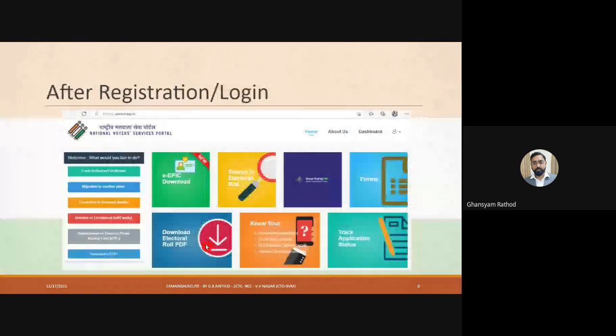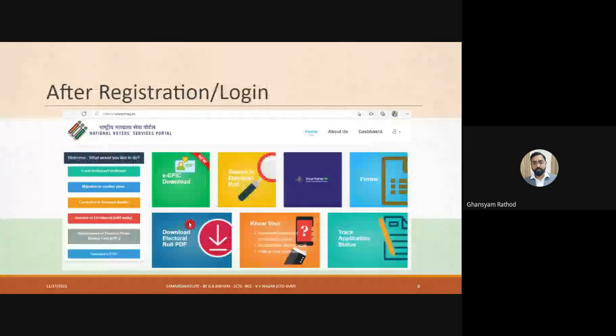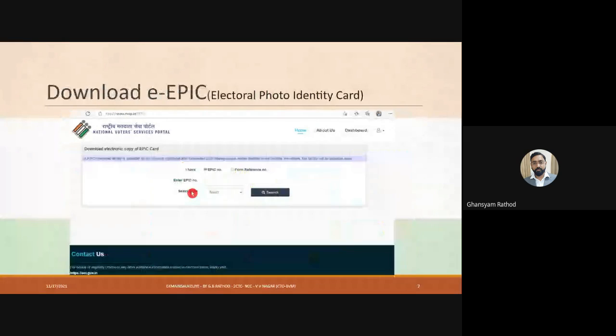Then after, when you log in, this is what you can see. When you are logged in, you can see this window. Over here, there are many things available, so let's start one by one. First of all, when you click on the first one, eEpic download, you can see that this window will open.